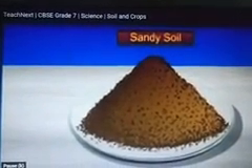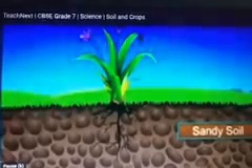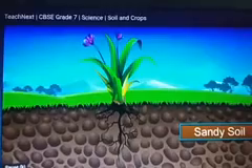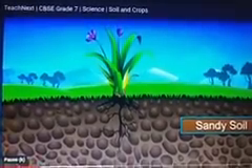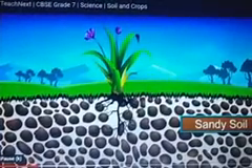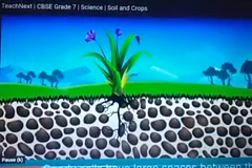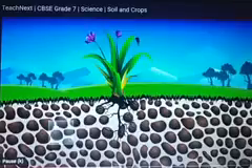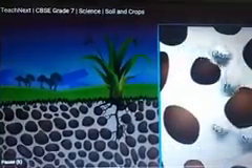Like sandy soil, it has big particles, and so they cannot fit to each other tightly. They cannot pack tightly to each other, so there is more space between them.